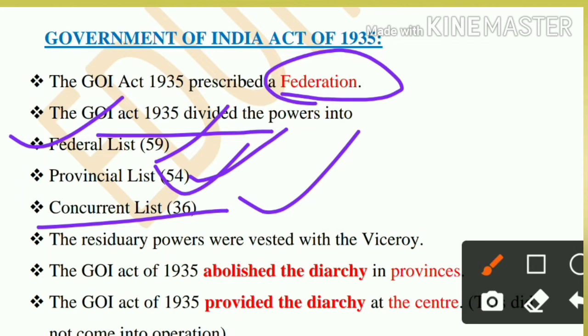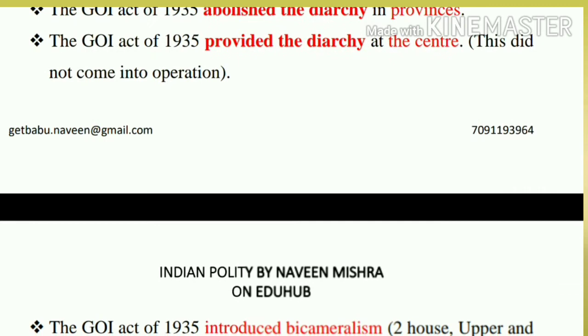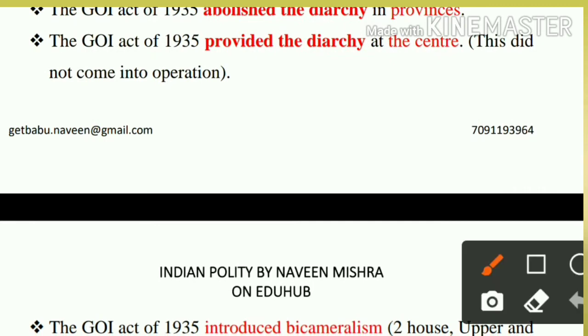And then it was told that the residuary power, meaning if something falls outside the purview of the lists, then the final authority lies with the Viceroy. The Viceroy will make the law on that particular subject. So the Government of India Act, most important, just see, very important.